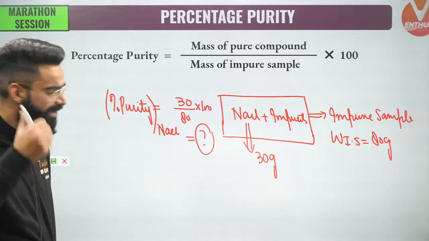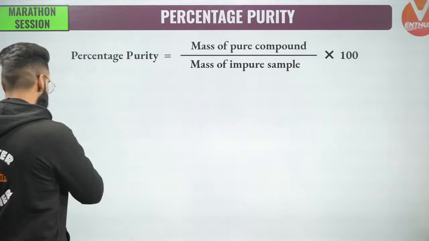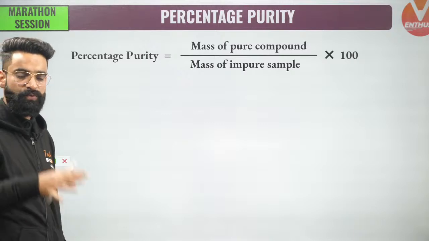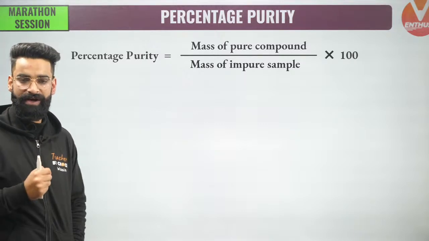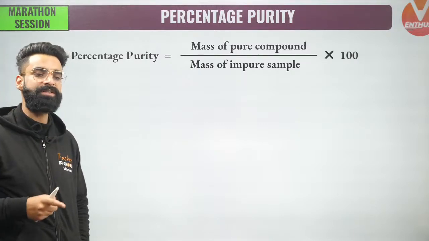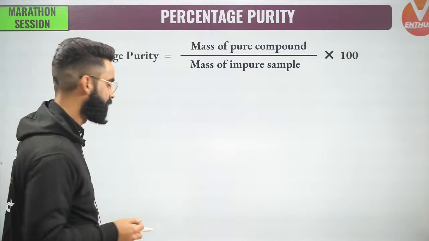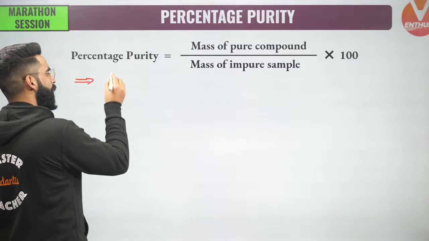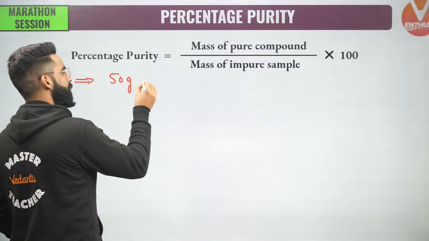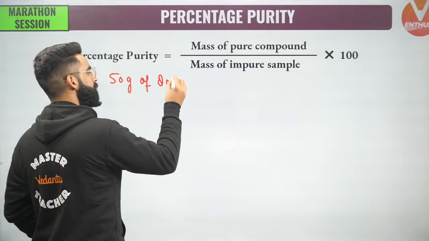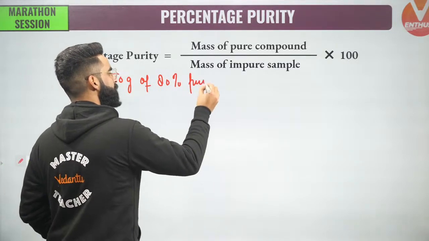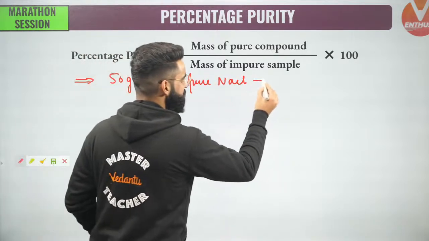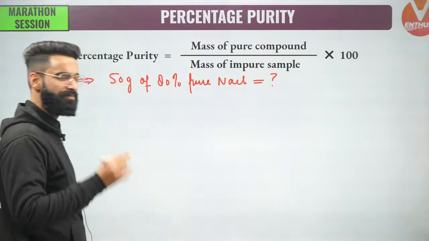Now guys, there is something important which you need to understand. I'm going to write a few important statements which you actually need to decode. And what are those important points? I'm writing a statement over here: 50 grams of 80% pure NaCl. What does this statement mean? What all things can we depict from this statement? Understand properly what I say.